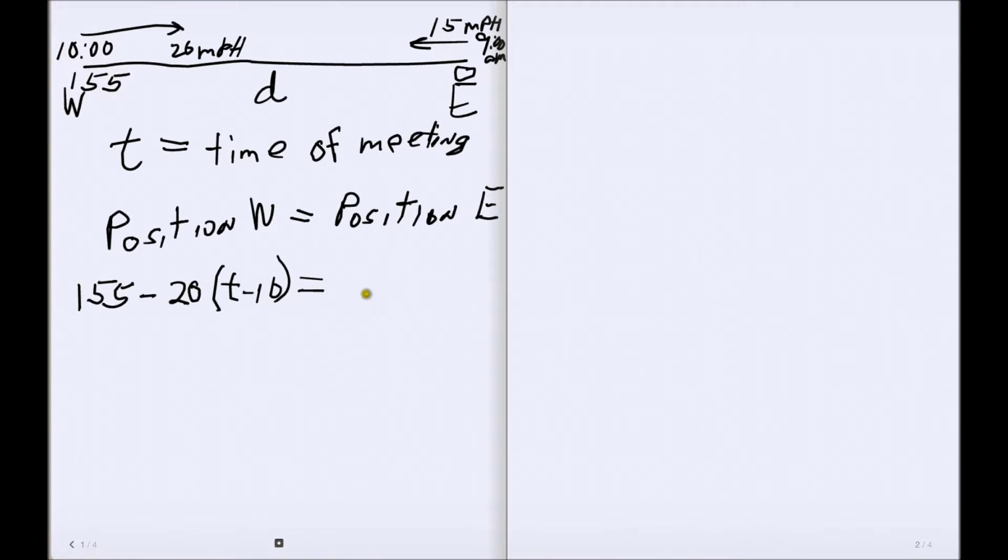And Ed's position, he starts at position 0, and he goes in an increasing direction at 15 miles an hour for a total of T minus 9 hours. He's actually starting out an hour earlier.